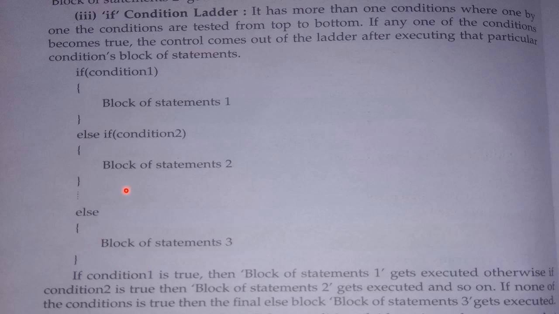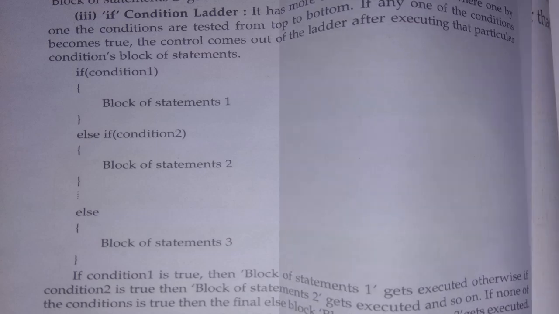Okay, so what is the purpose of this last else? It means if all the given conditions are false, then the last else part will execute and then it will come out from this ladder. Otherwise, if any one of these conditions is true, wherever it is, it will come out from the ladder. Okay, so this is the third part of the if condition.